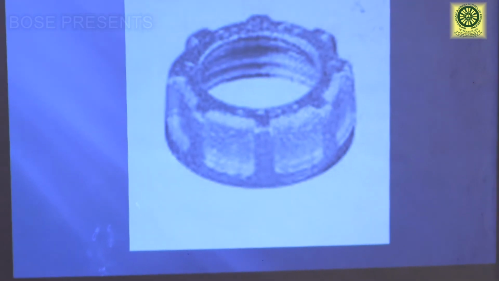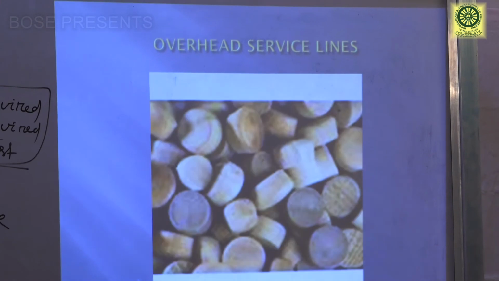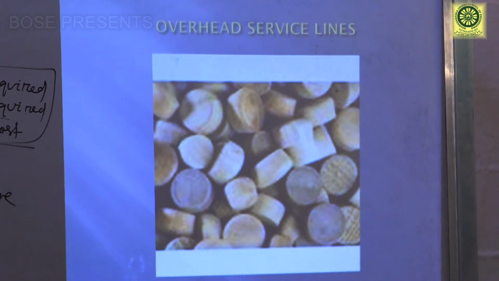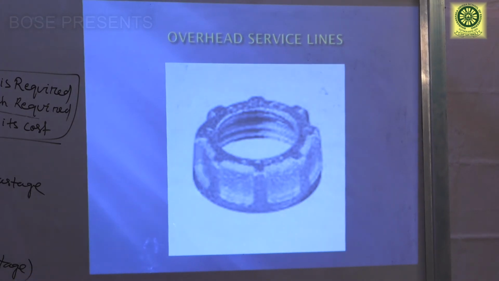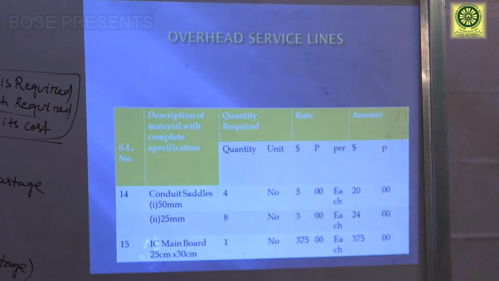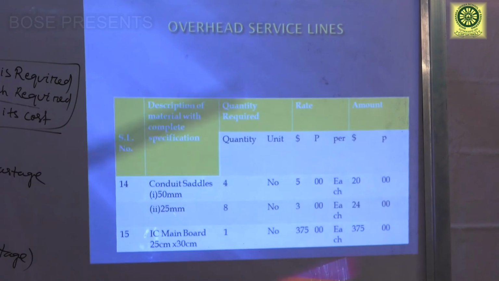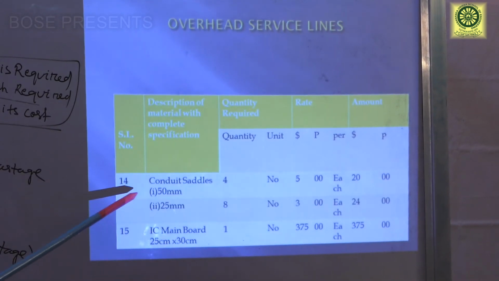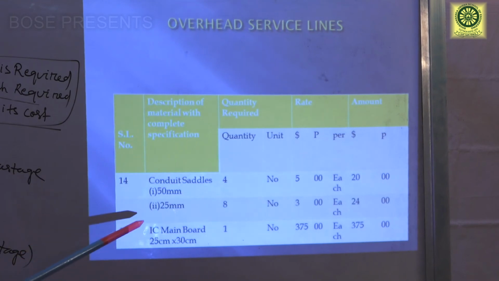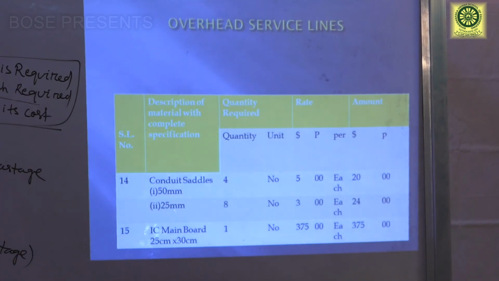This is the conduit bushing. This is the wooden blocks. This is wooden blocks and previous one is the conduit bushing. Next, conduit saddle. Conduit saddle 50 mm, 25 mm. 50 mm 4 numbers required, 25 mm 8 numbers required.